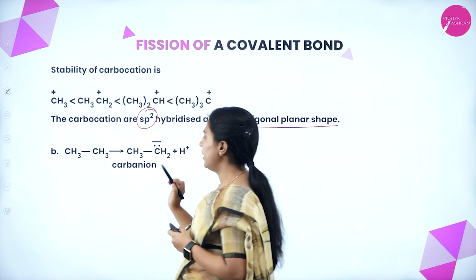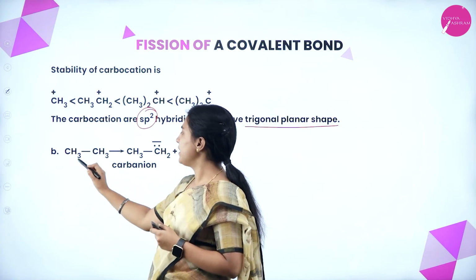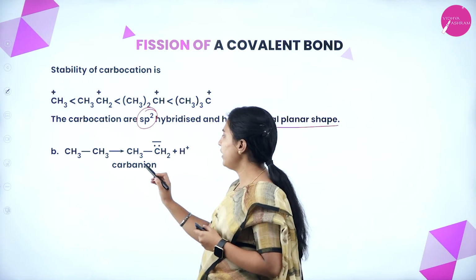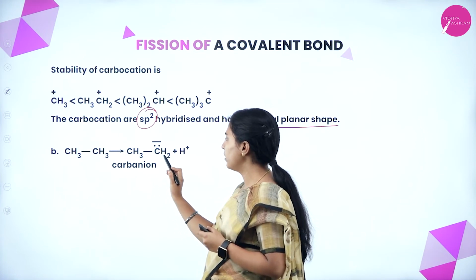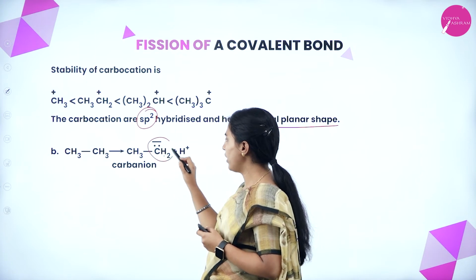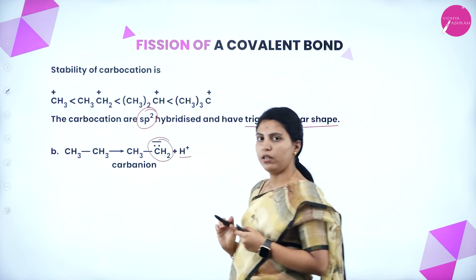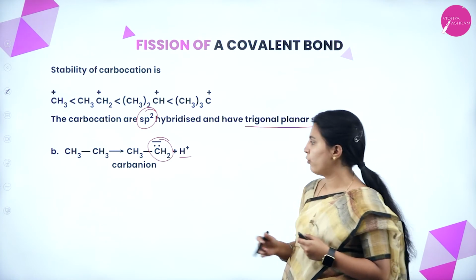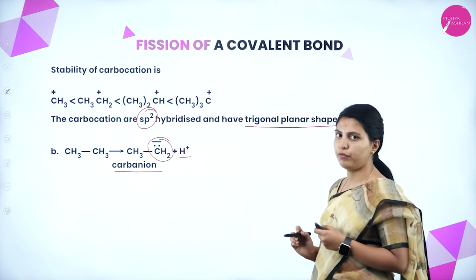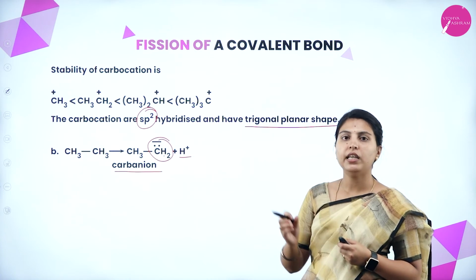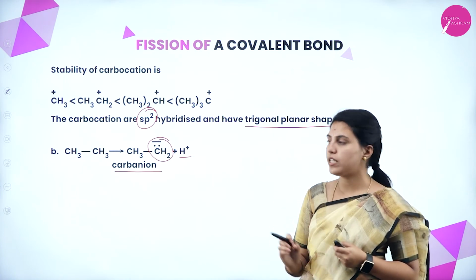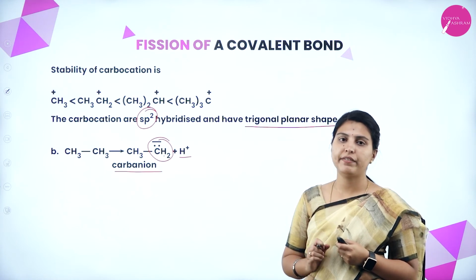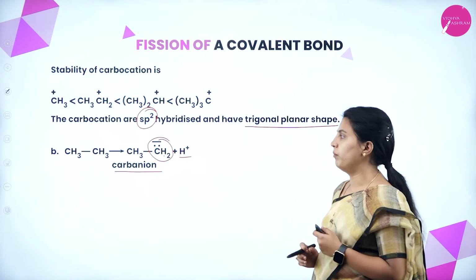See here, carbanion formation, CH3CH3. That is nothing but ethane. Here the formation will be, see, this is more electronegative and here H plus has been taken out. What is the formation? The carbanion is formed. That is what I am telling. From the heterolytic cleavage, carbanion and carbocation will be formed. From the homolytic cleavage, free radicals will be formed.